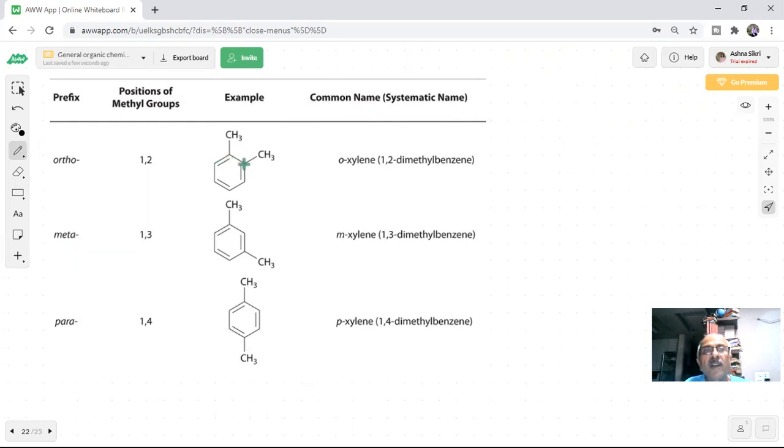For benzene rings we will use ortho, meta, and para. Here we have shown this compound, students. This is 1,2-dimethylbenzene, and the common name is ortho-xylene.